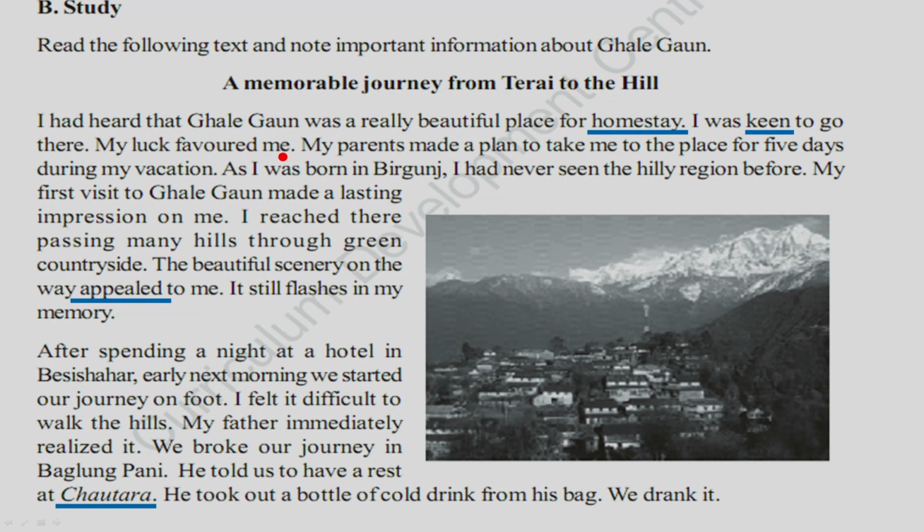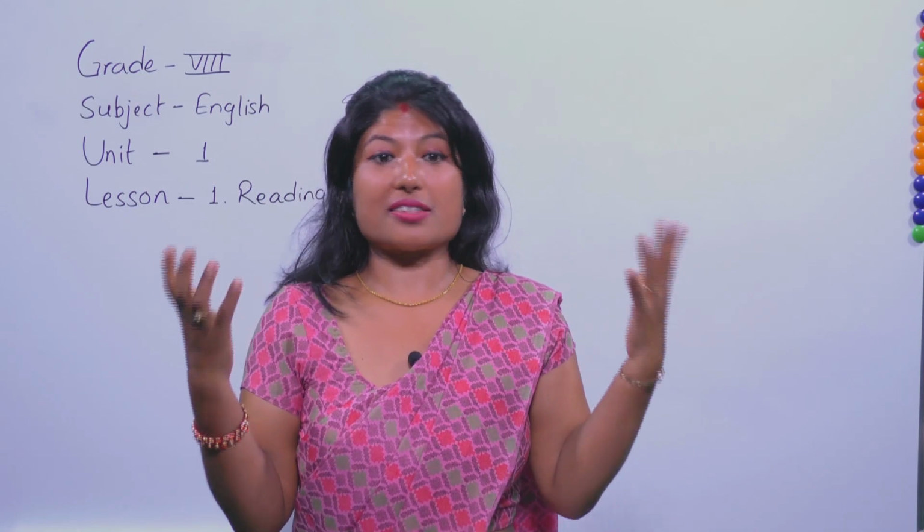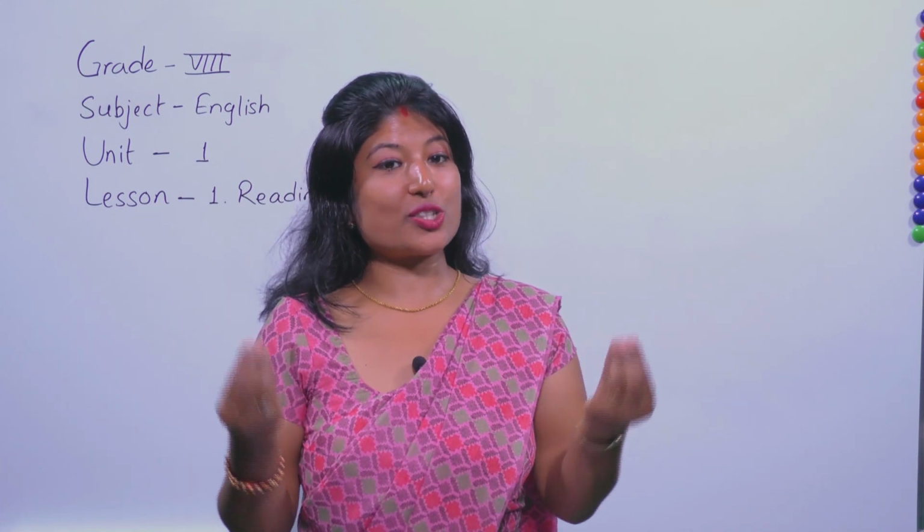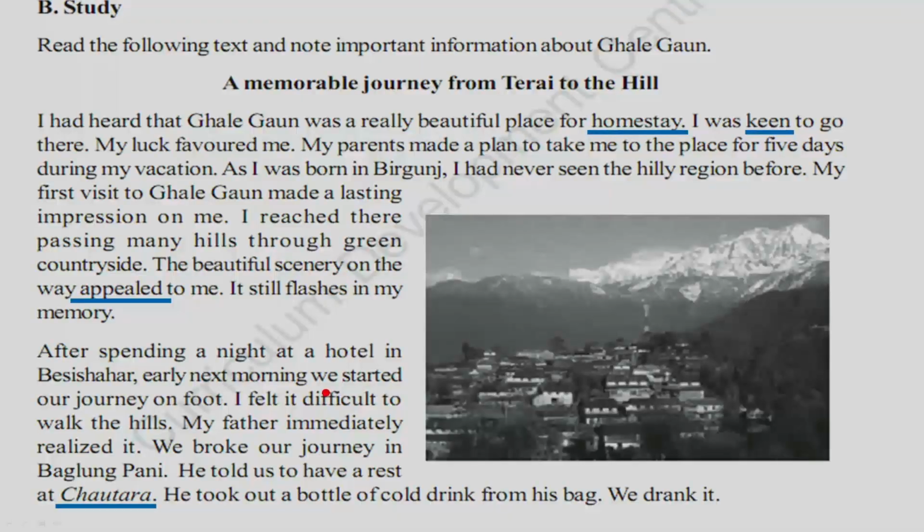My luck favored me. So the writer was so keen, interested. He was so interested to go there, and my luck favored me. My parents made a plan to take me to the place for 5 days during my vacation. So the writer was so amazed, I mean happy, because he wanted to go somewhere and his parents took him there. As I was born in Birgunj, okay, so he was from Tarai, right? Birgunj.